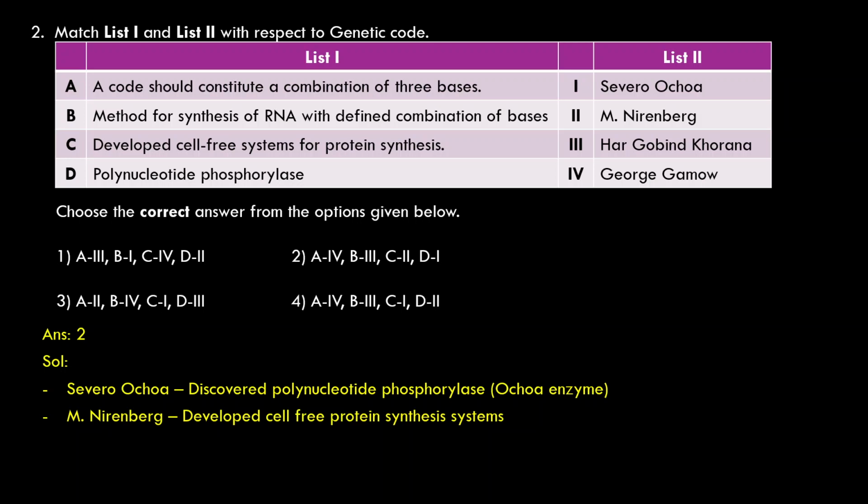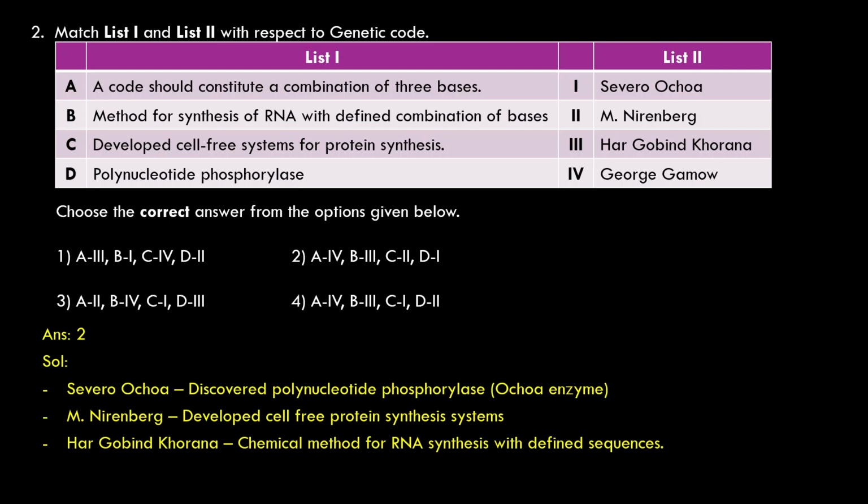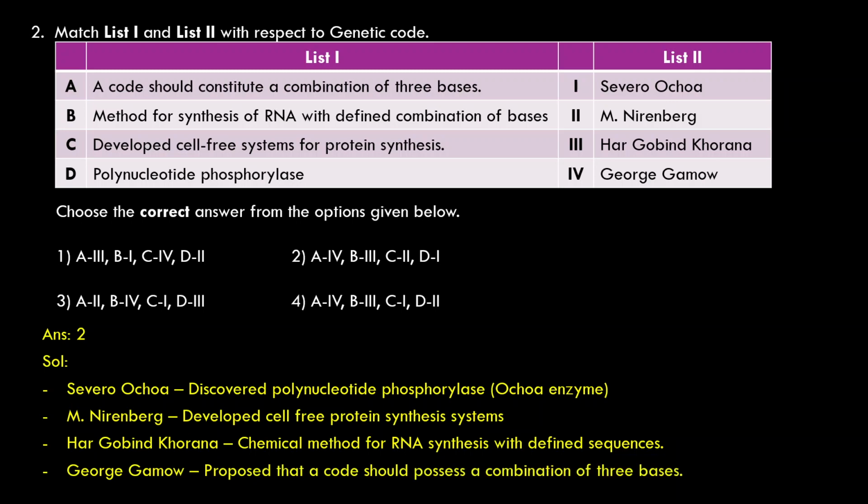Severo Ochoa discovered polynucleotide phosphorylase, the Ochoa enzyme. M. Nirenberg developed cell-free protein synthesis systems. Har Gobind Khorana, chemical method for RNA synthesis with defined sequences. George Gamow proposed that a code should possess a combination of three bases.